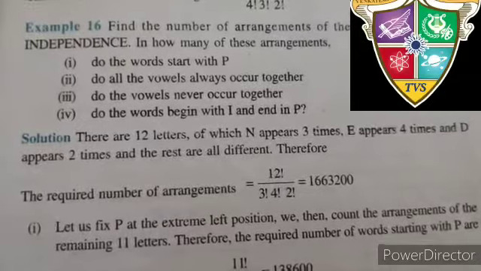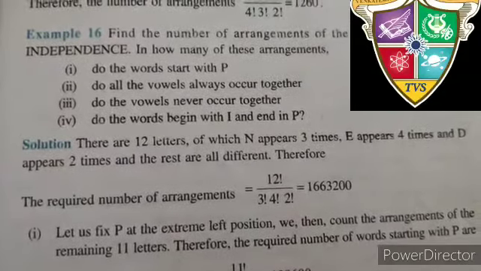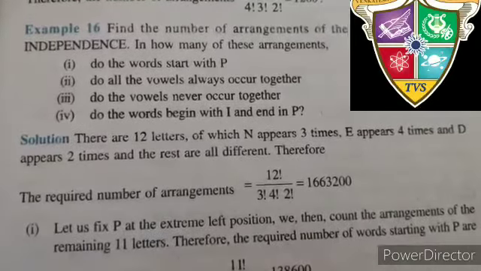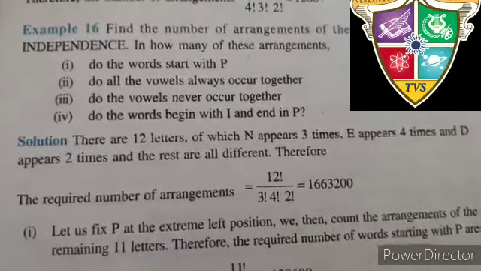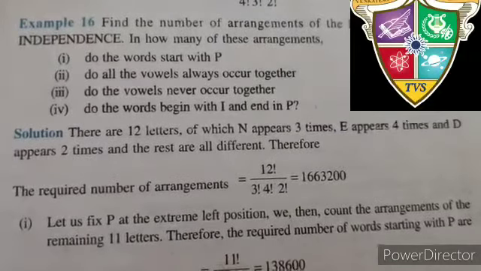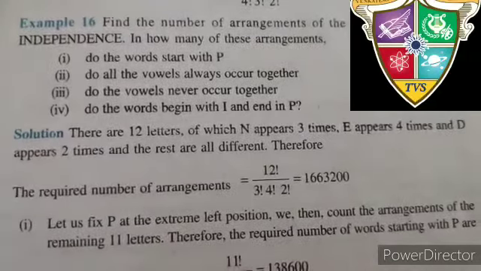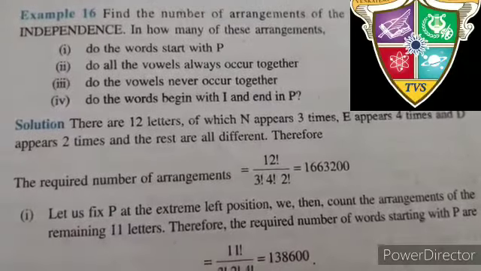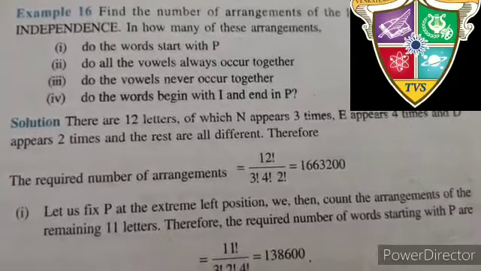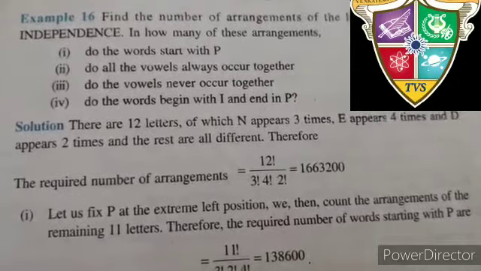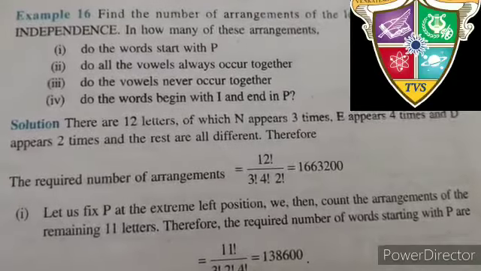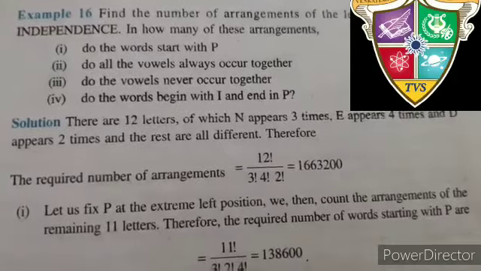First, let us see how many arrangements can be done all together. Independence, count the number of letters: 12. Altogether there are 12 letters. Now find the repetitions. N is repeated, E is repeated, D is also repeated. Now count the number of repetitions. N is repeated 3 times, E repeated 4 times and D repeated 2 times.